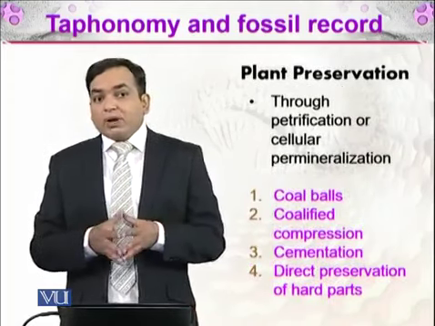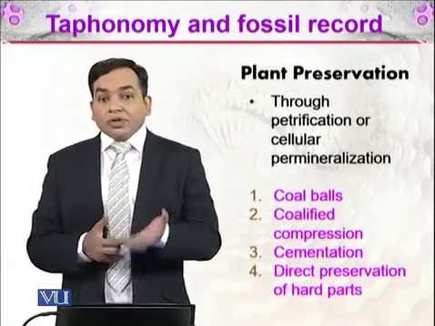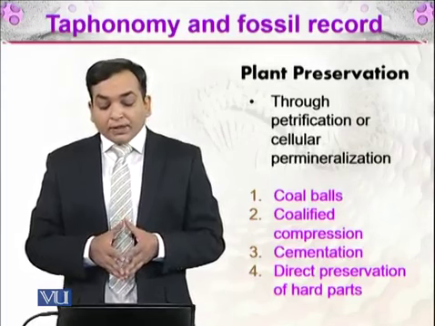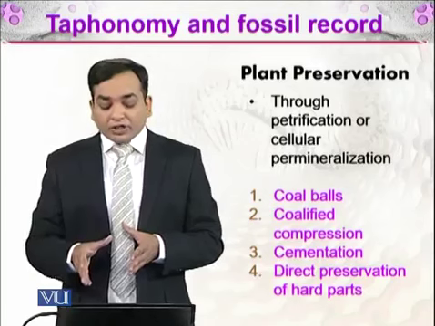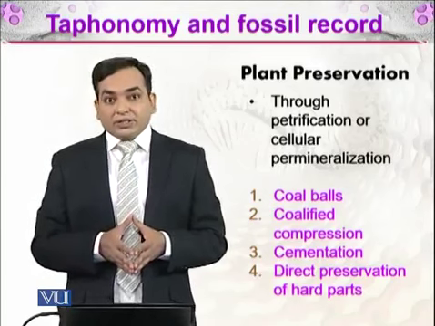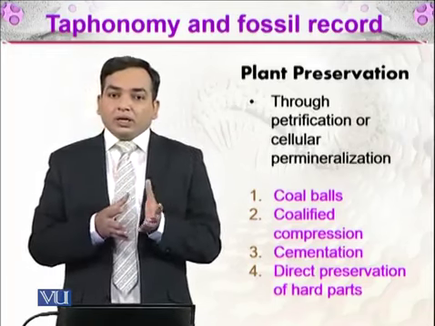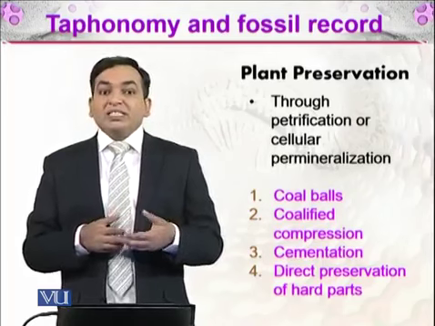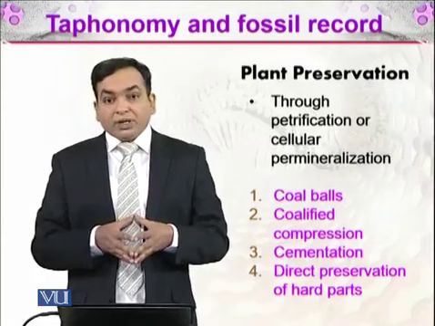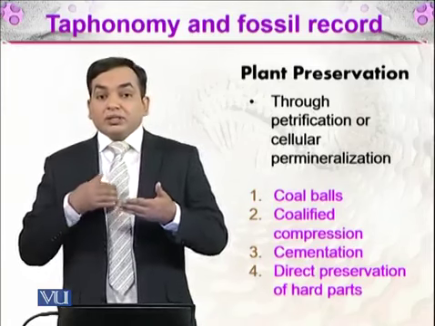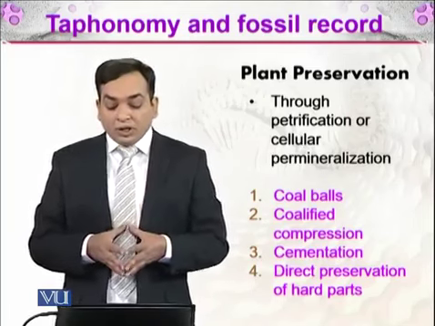And after that, there is plant preservation. We have discussed both plants and animals before, but plants have some other methods of preservation as well. Through petrification or cellular permineralization. Petrification means that the whole thing is petrified, turned to stone. So plants decay, and after that there is permineralization. That means salts or minerals are deposited in the tissues of the cells.